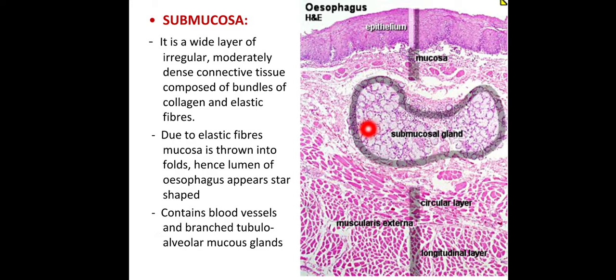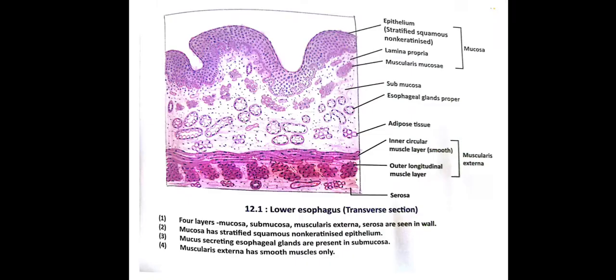So this is the submucosa below the mucosa. It contains the glands. Ducts of these glands run through the lamina propria and open into the lumen of the esophagus.